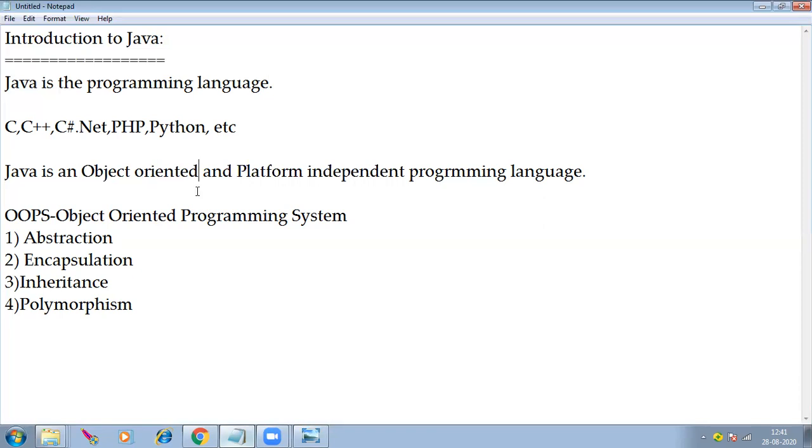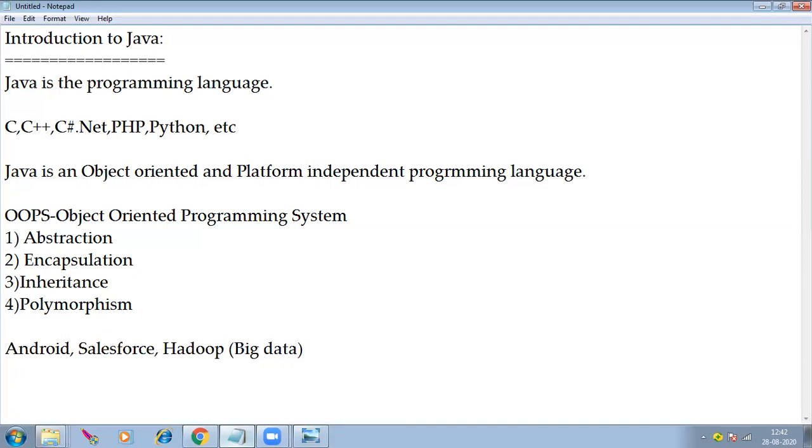Clear now? Next, in the real time, we can use Java in various technologies to develop different applications. For example, we can use Java in Android, for Selenium, for Salesforce, and in Hadoop or big data.